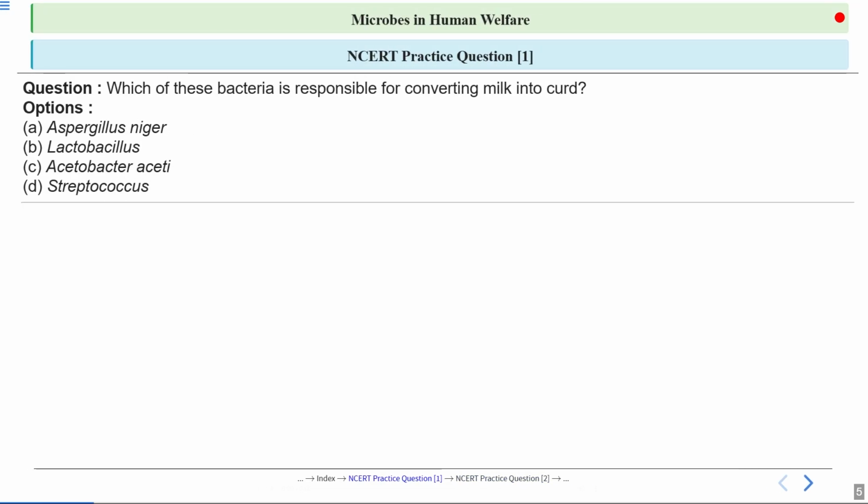Let's begin with the first question. Which of these bacteria is responsible for converting milk into curd? Here we are examining how certain microbes play a role in our daily lives, especially in food production. Let's have a look at the options. Option A is Aspergillus niger, which is a fungus. Second option is Lactobacillus, which is bacteria. Option C, Acetobacter aceti. And the last option is Streptococcus. What is the correct answer?